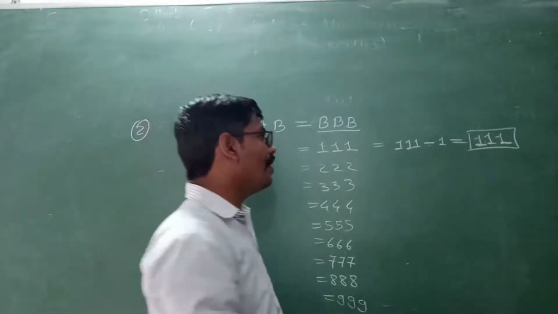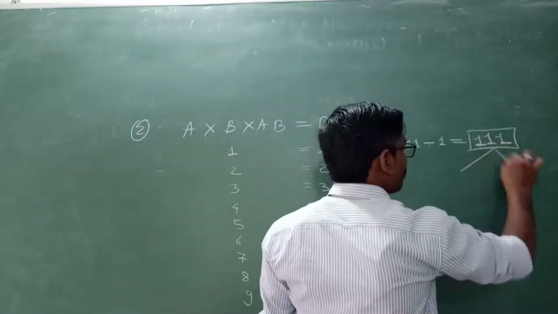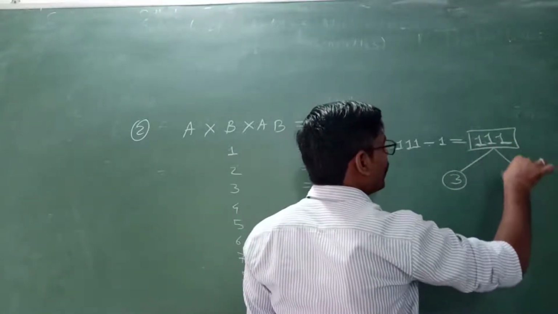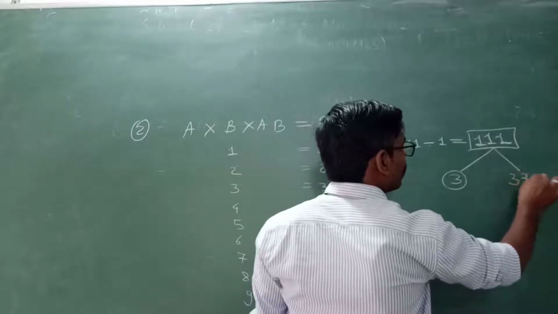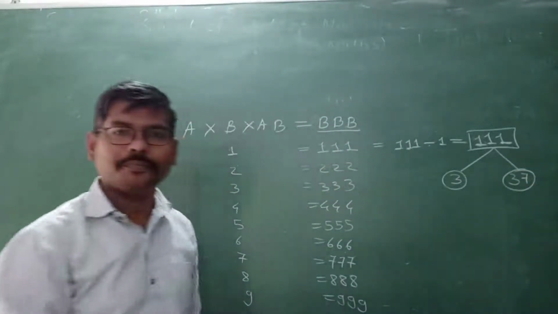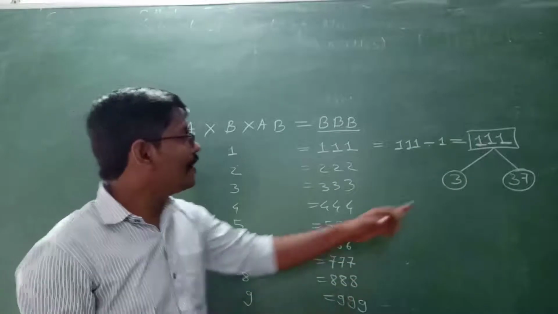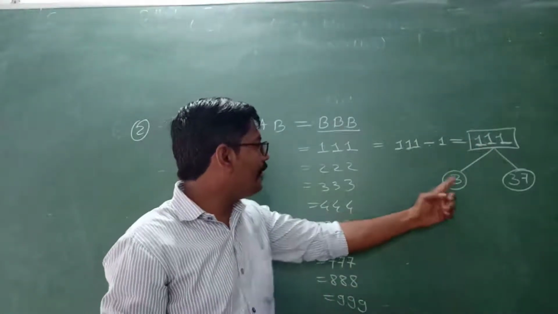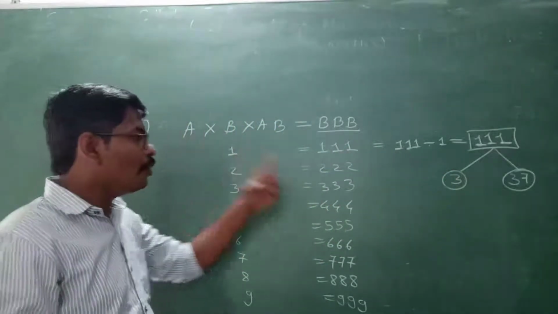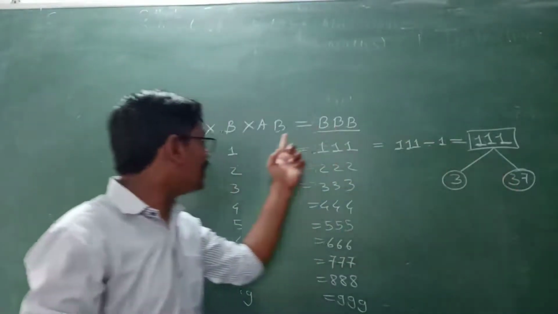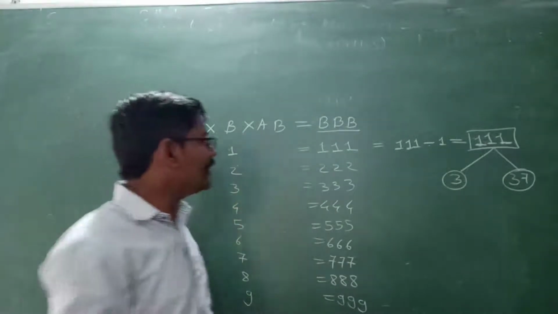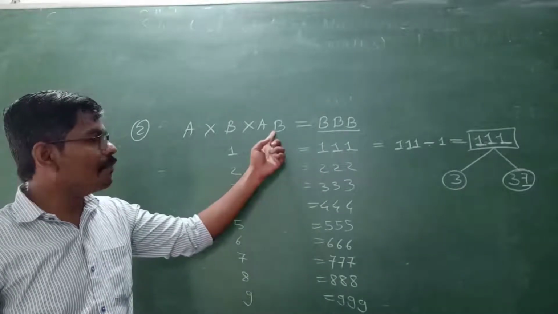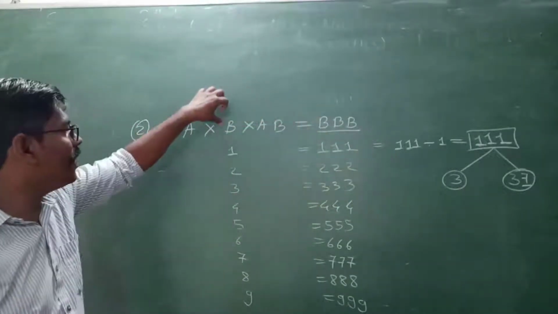So divided by 3, what factor will you receive? That is 3 3 9, 8 7 2, 37. So 37 times 3 is triple 1. My dear students, now the value of A is 3, and the two digit number's value is 37. So at the ones place 7 is there. Means at the ones place B value is 7, but here B value is 1.